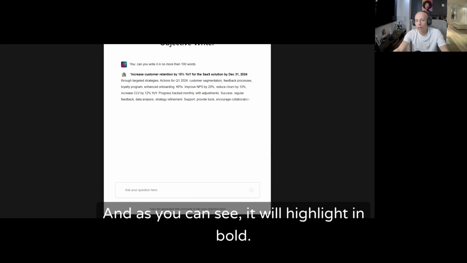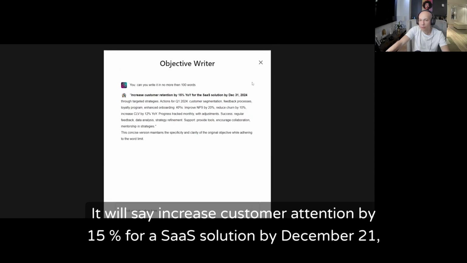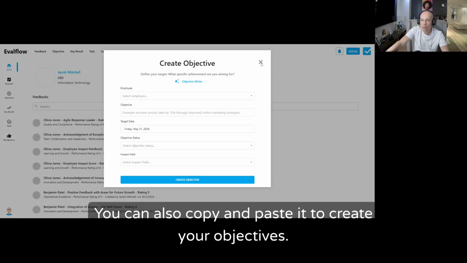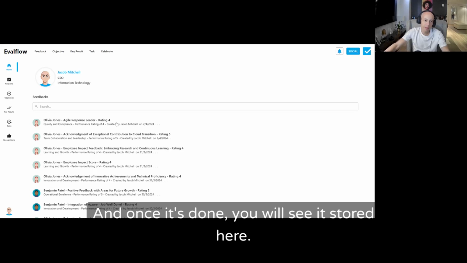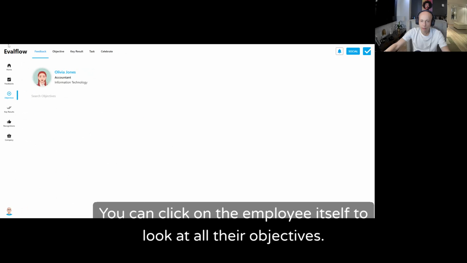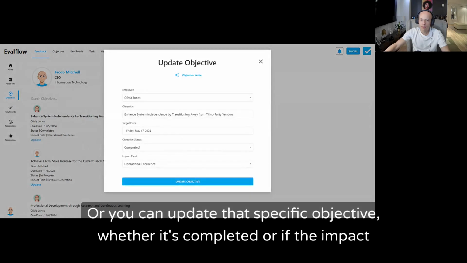And as you can see, it will highlight it in bold. It will say, increase customer retention by 15% for the SaaS solution by December 31st, 2024. So here you have it. You can also copy paste it and create your objectives. We rely on AI to help you generate all that information. And once it's done, you will see it's stored here. You can click on the employee to look at all their objectives, or you can update that specific objective, whether it's completed or if the impact field is different.